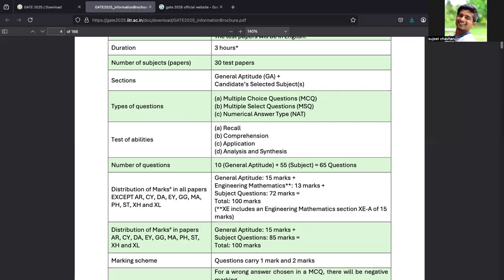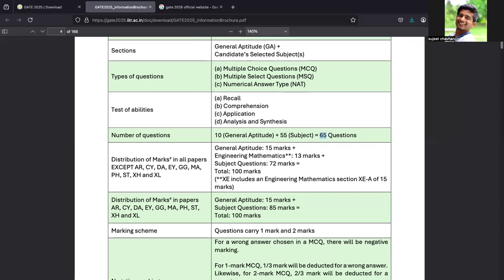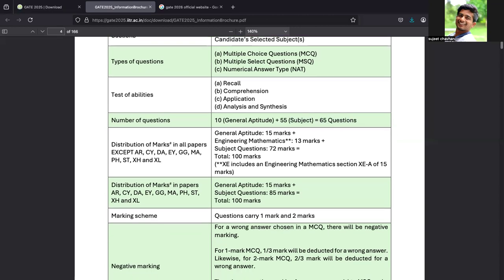So a total of 65 questions will be there: 10 for general aptitude and 55 for your selected subject, let's say computer science or any other subject, so total 65. Now the distribution of marks in all papers except CS.